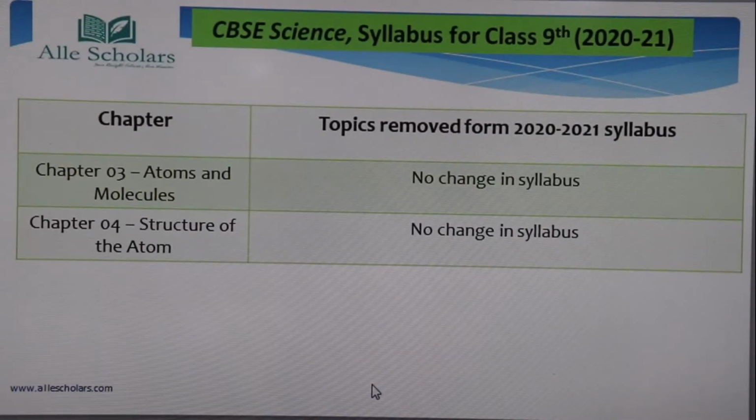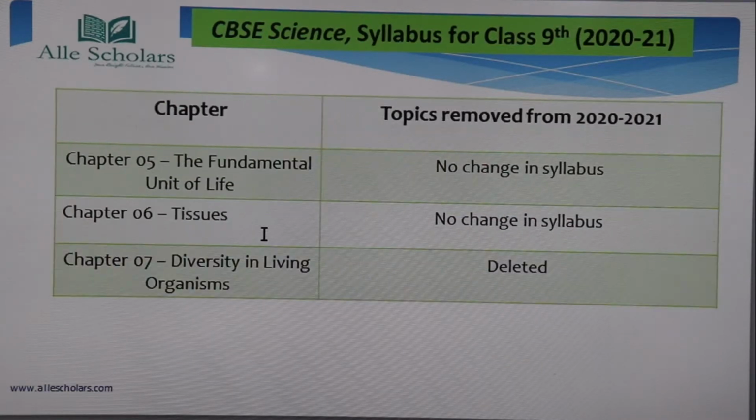Chapter 3, Atoms and Molecules, and chapter 4, Structure of the Atom, are very important chapters in chemistry. There has been no change in the syllabus, so you have to study the full chapters. They are very scoring chapters, and if you don't know about atoms and molecules, you are not going to understand chemistry. So it is a very good decision that these chapters have not been deleted. You have to study the whole of chapters 3 and 4.